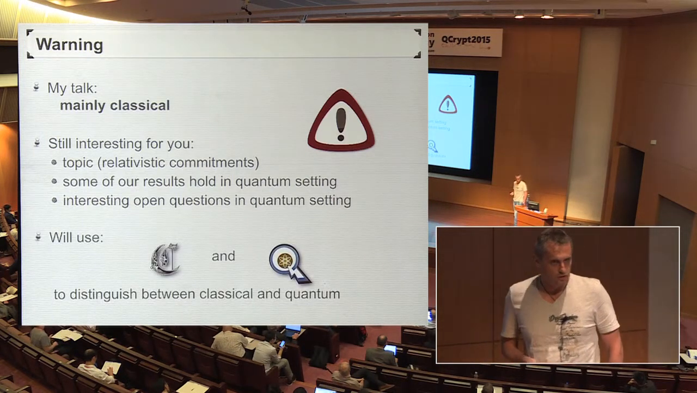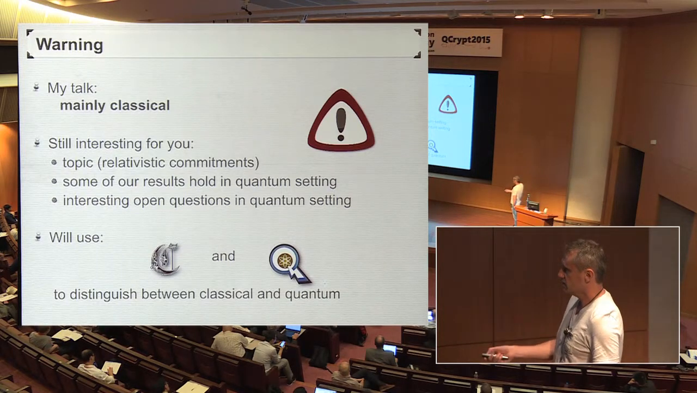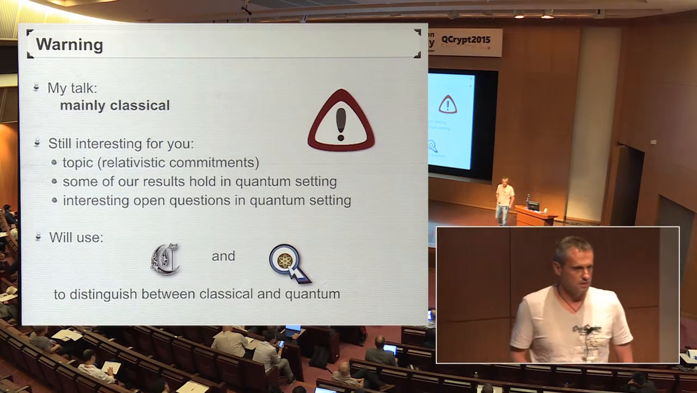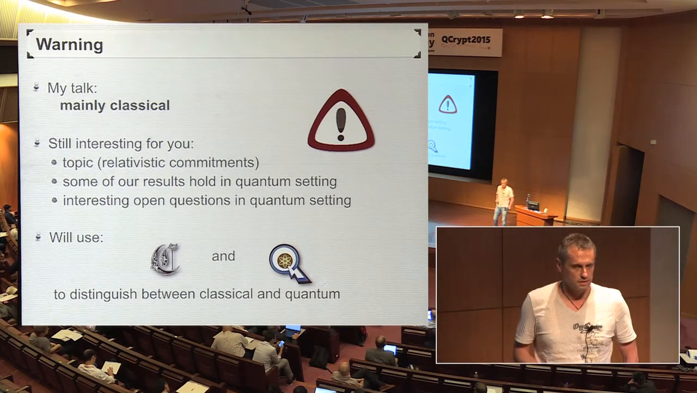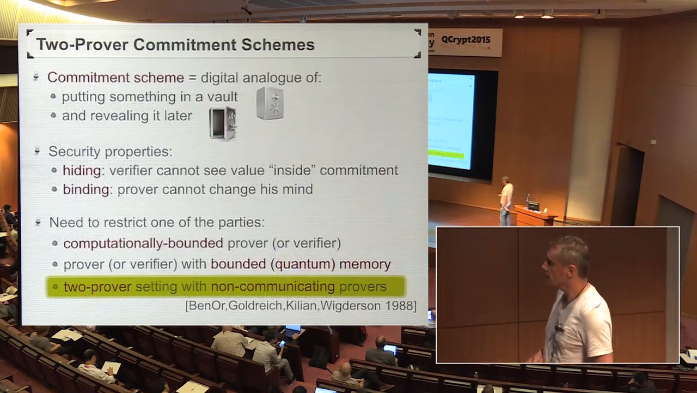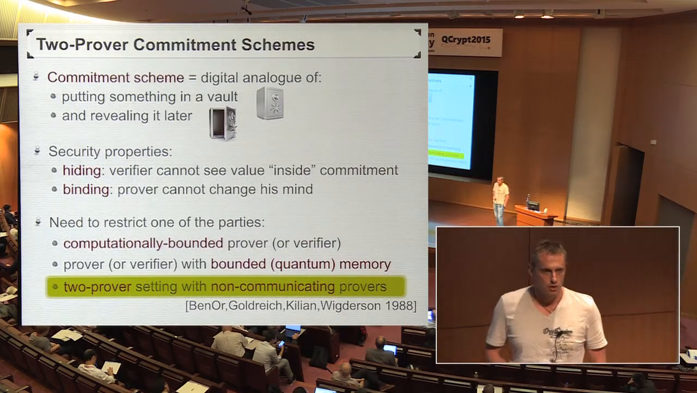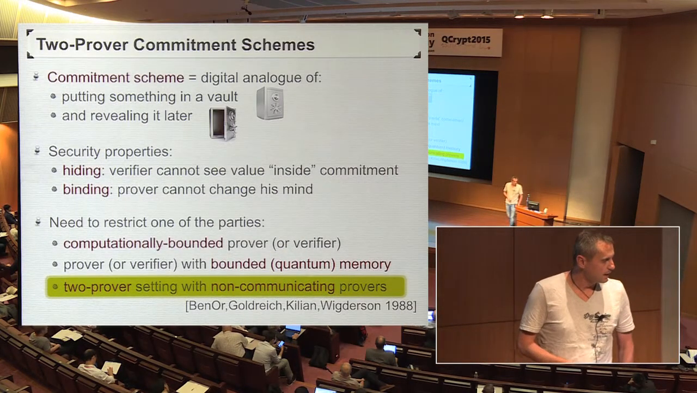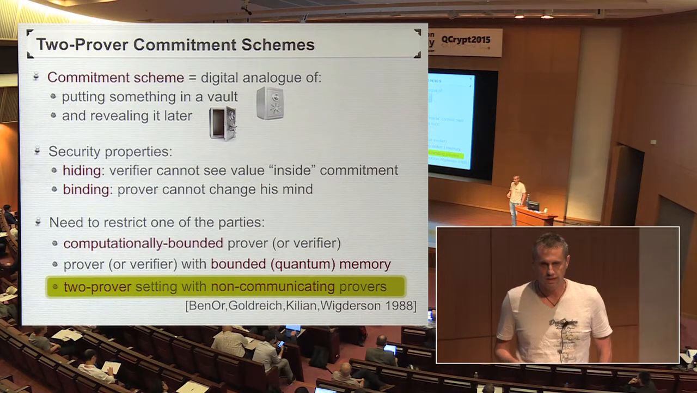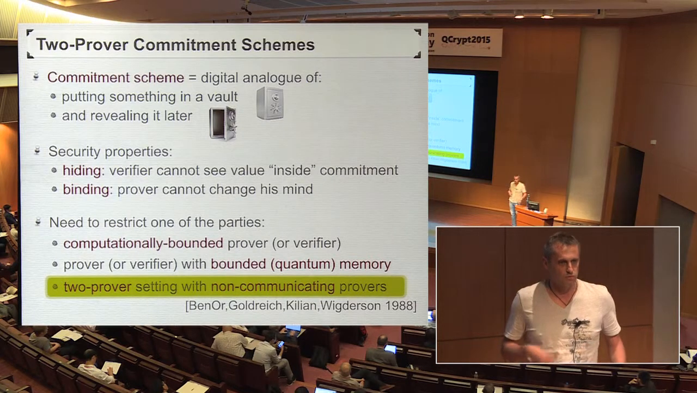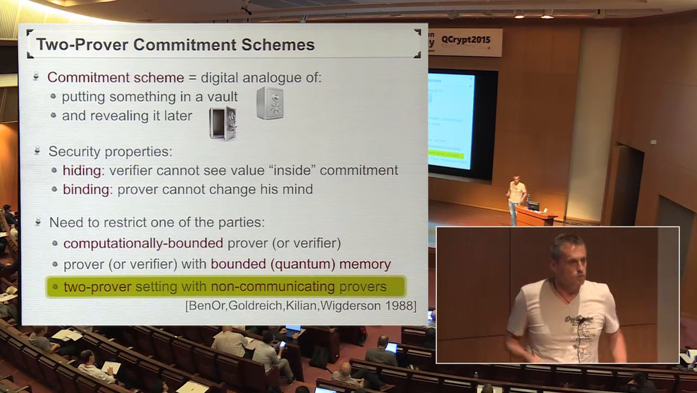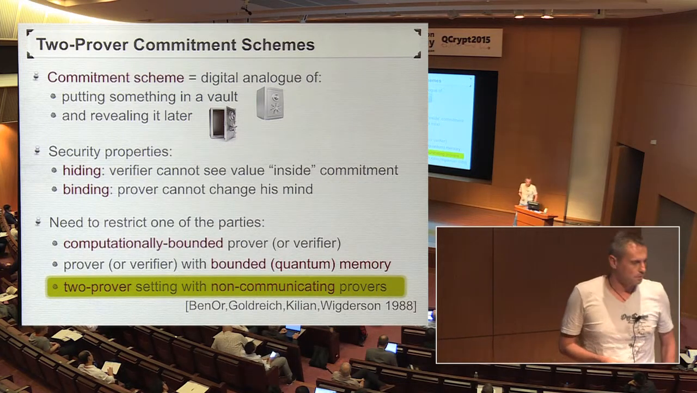Throughout the talk, I'm going to use this classical C and this quantum Q to distinguish between things that only hold in the classical settings and things that extend to the quantum setting. So like in the previous talk, I'm going to talk about two-prover commitments. These are commitment schemes where the committer, the entity that is responsible for producing and opening the commitment, consists of two agents that by assumption cannot communicate with each other.